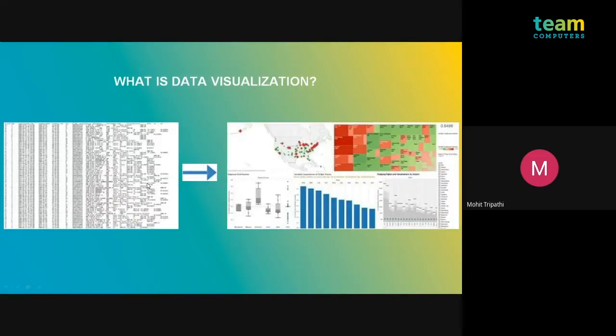As you can clearly see from these two pictures, on the left side the data is in Excel, in a tabular form, in which we can't clearly see what is happening, whether sales are low or profit is low. It's very hard to understand. But when we move to data visualization, on the right side there is a dashboard. We have divided the categories and the geolocations where the cities are not performing well.